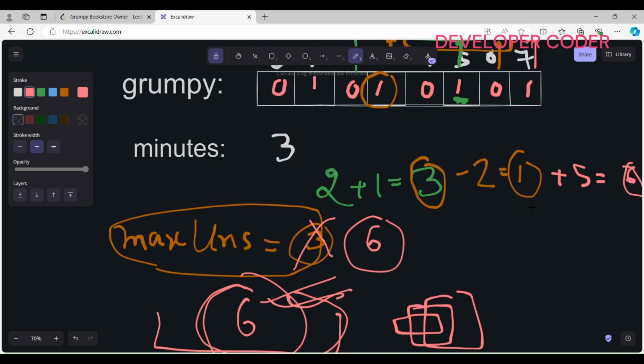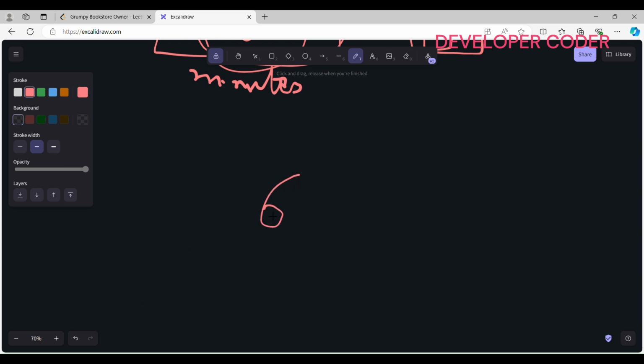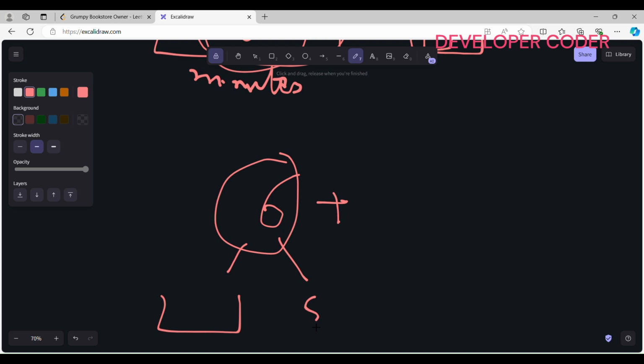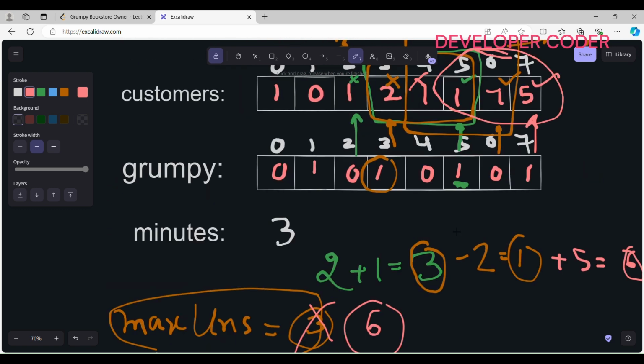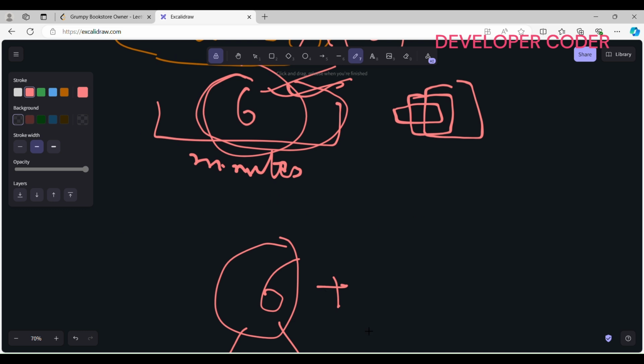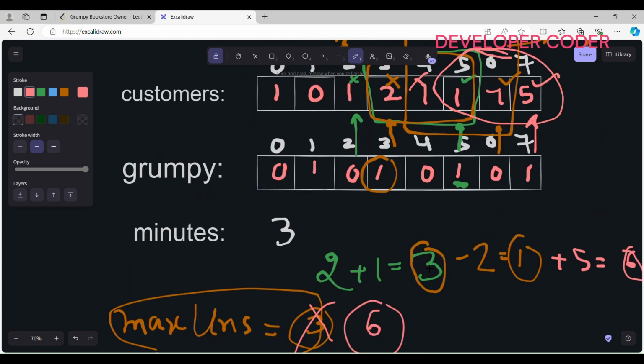So now what I am going to do, in this 6 minutes I am going to add in these 6 customers. Let's make these 6 customers which are unsatisfied in that particular window satisfied by using our secret technique. For this particular minutes we can make our shop owner not grumpy, right? So we have used our secret technique to make this max unsatisfied customers as satisfied,